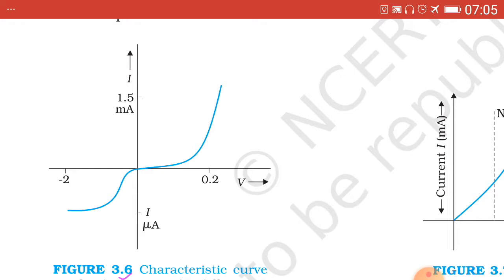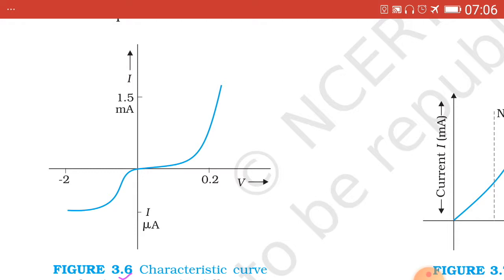Diode is an electronic valve. Now in the graph of V against I, V is taken on the positive x-axis, and -2 V is also shown on the negative x-axis. I is taken on the y-axis, 1.5 milliampere in the positive direction, and I in microampere is shown in the negative y direction.